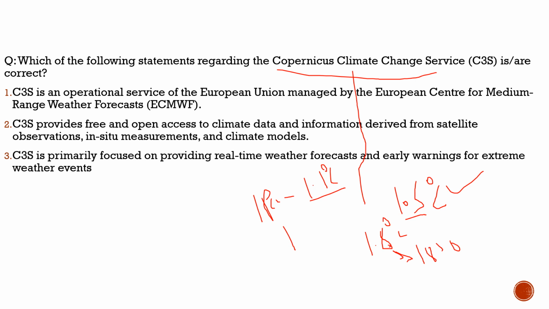In the Paris Agreement, it was decided that we have to contain the global temperature below 1.5 degree centigrade, otherwise there would be cascading effects.